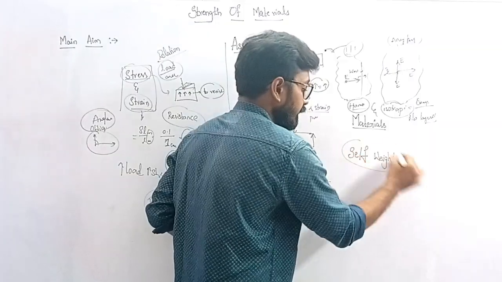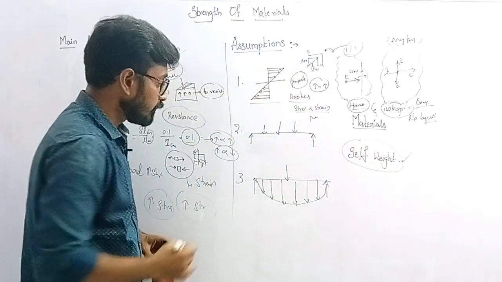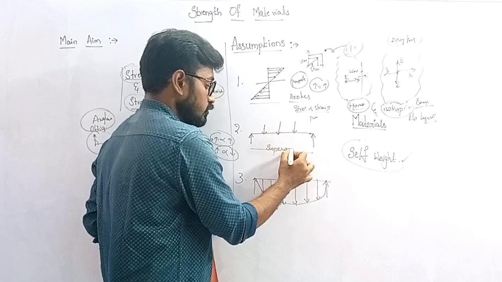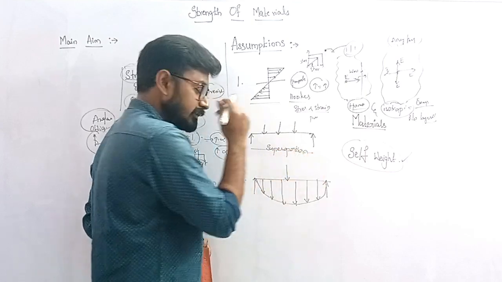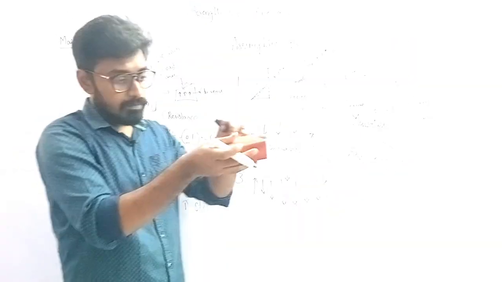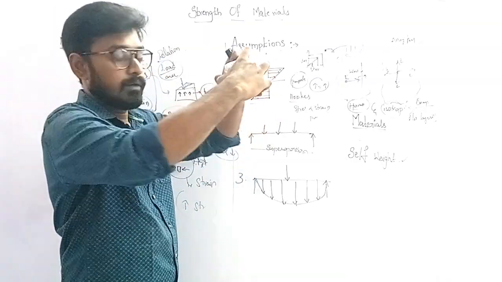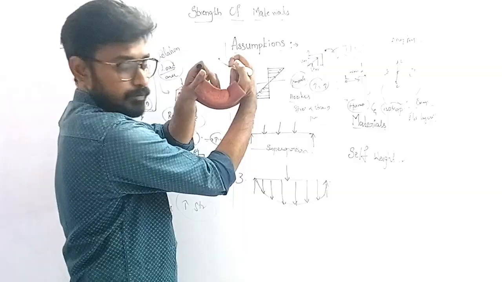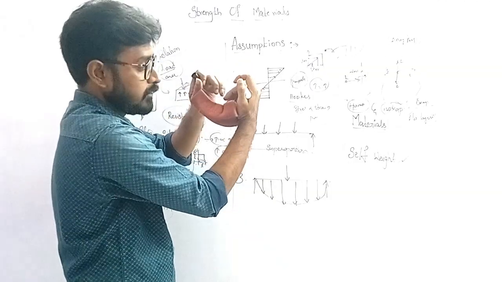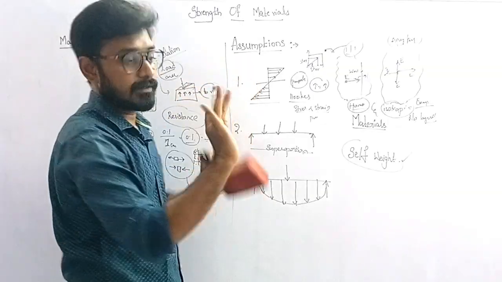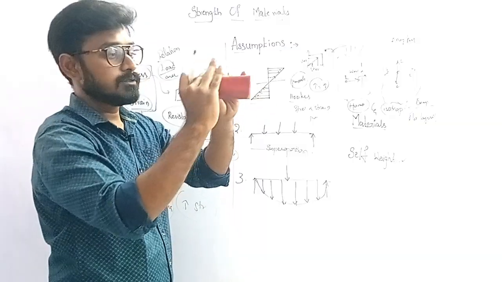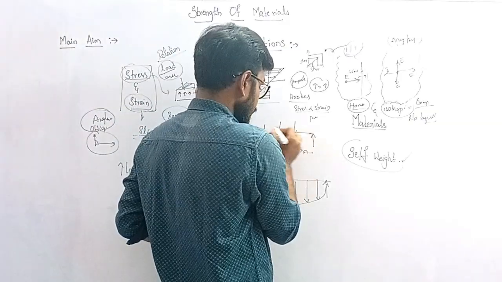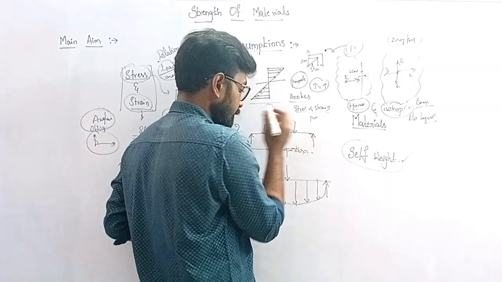Here self weight is neglected, as we discussed, and for this, the superposition principle is valid. Another assumption is that the superposition principle is valid. What is the superposition principle? If I have multiple loads on the body, they are causing some deflection. There are a number of loads. I think I have three fingers on this hand and another three on this hand, acting on this body. So I consider these fingers as loads.